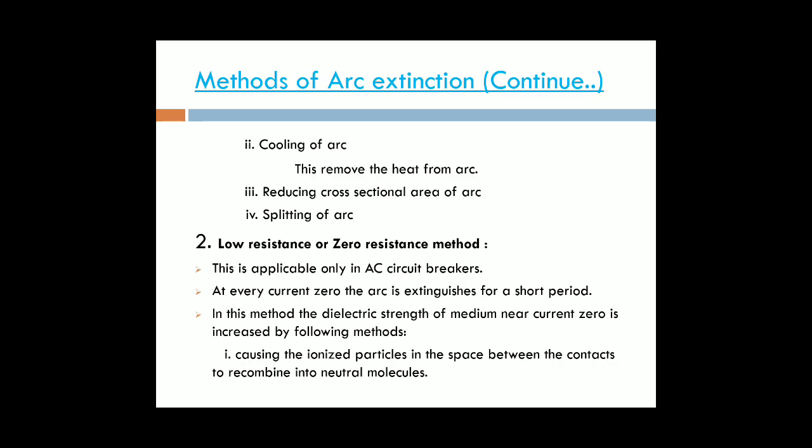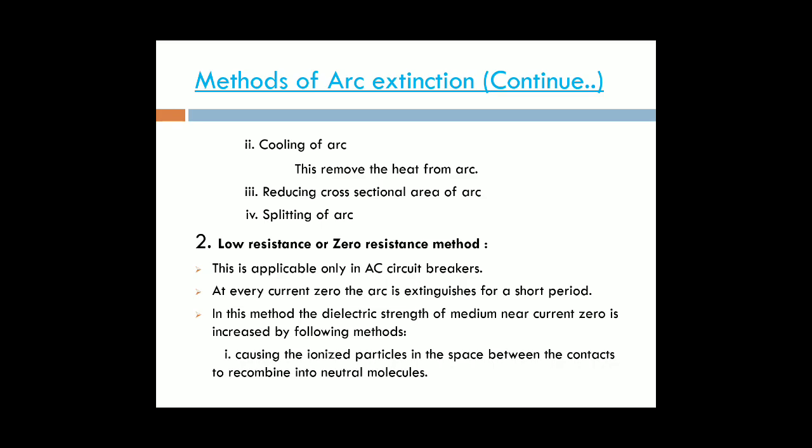In this method, the dielectric strength of the medium near the current zero is increased by combining the ionized particles into the neutral particles.